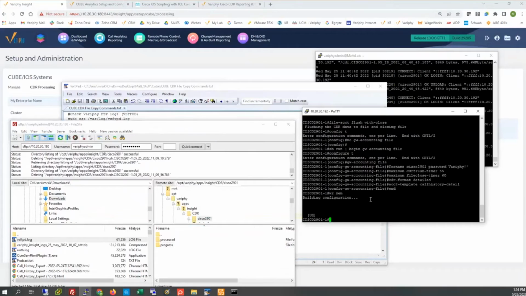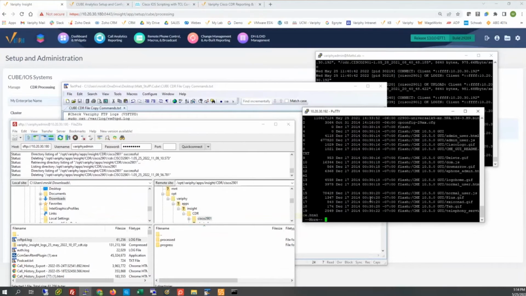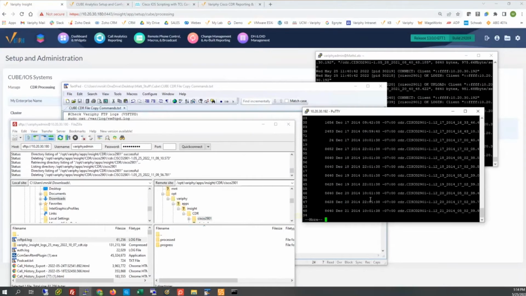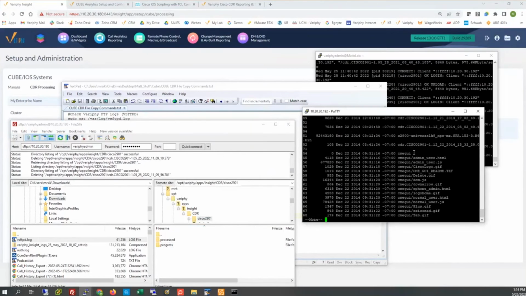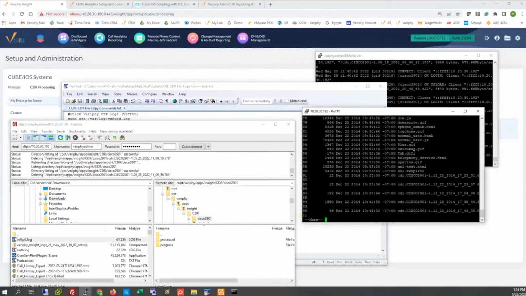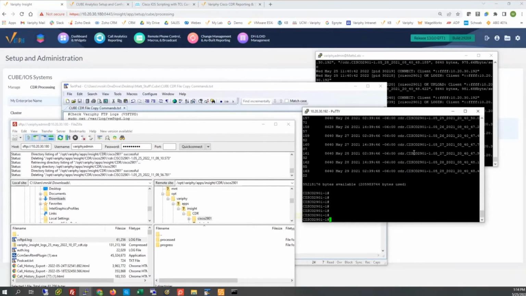So the best way, and I'm definitely open for suggestions on this. So as I mentioned, I'm just showing Flash out right here. I see plenty of CDR files here. So it's to get our hands on them, pull them out of Flash, and wipe them out of Flash, and then get them into Verify. So there's a couple of different ways we can do this.